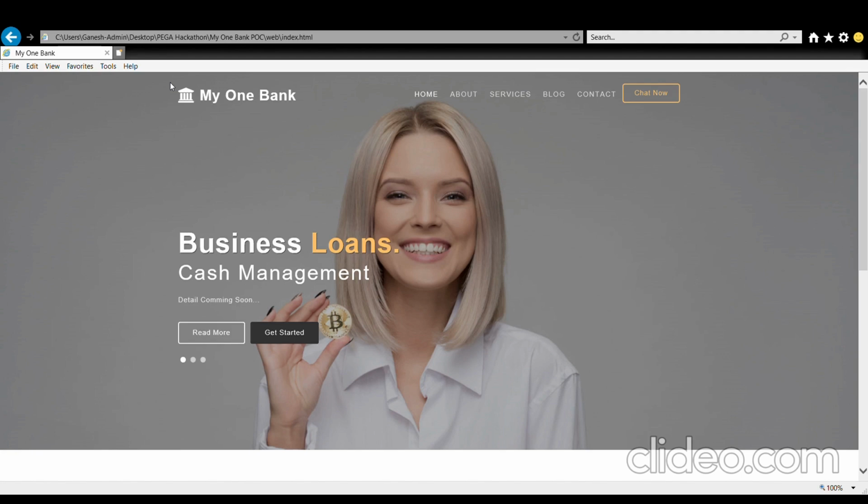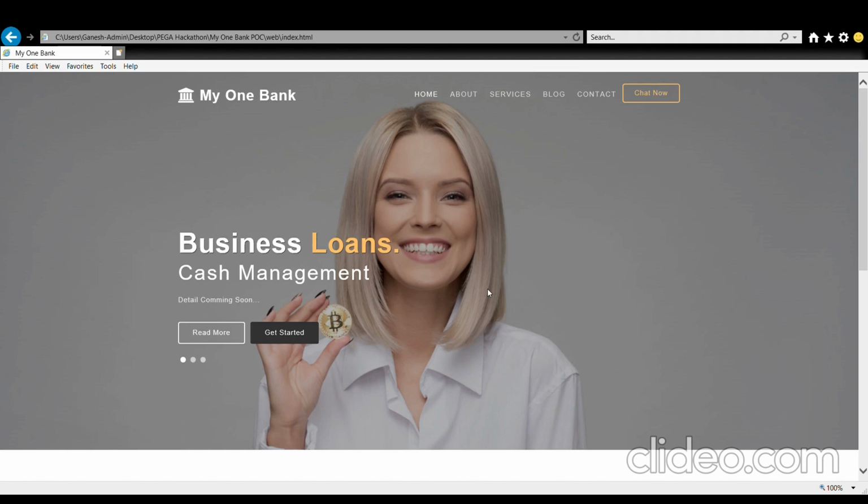The main objectives of this application are, first, it's a framework application, so any bank can leverage it and build their own customized application on top of that. Secondly, we are trying to automate the approval process, so it will reduce human intervention. And lastly, we are engaging the customer through a Pega chatbot, and we are creating the cases from the chatbot session. That will reduce the processing overhead from the call center channel. So let me show you the quick demo for the same.